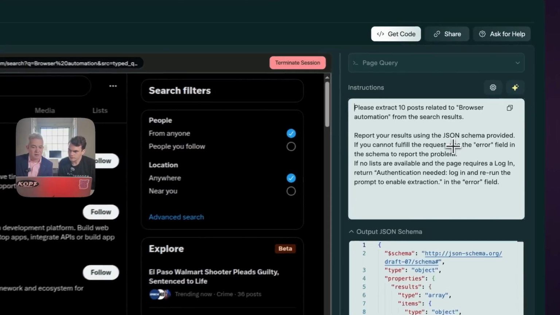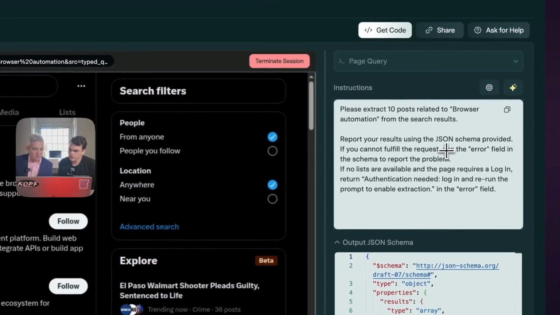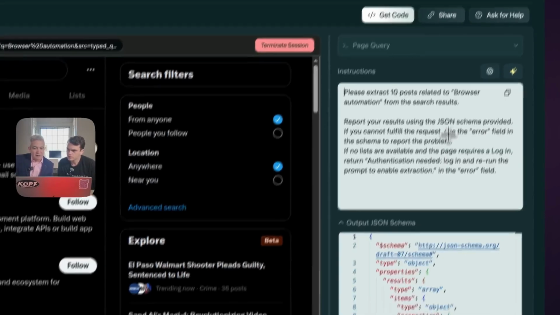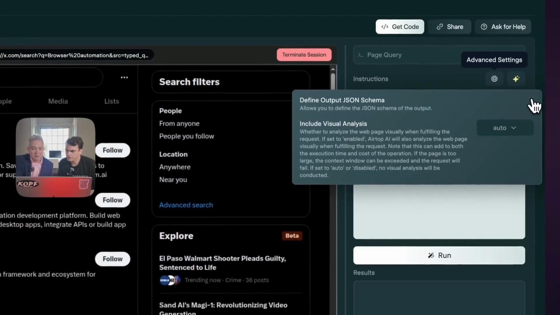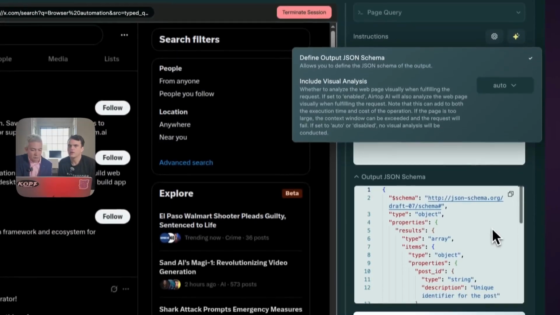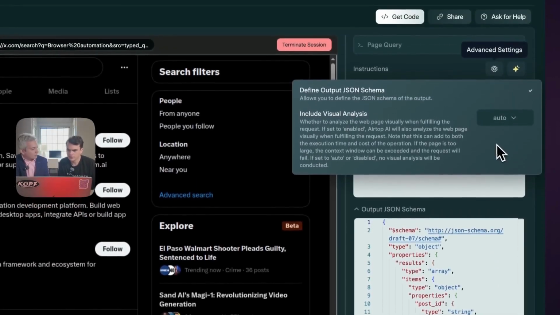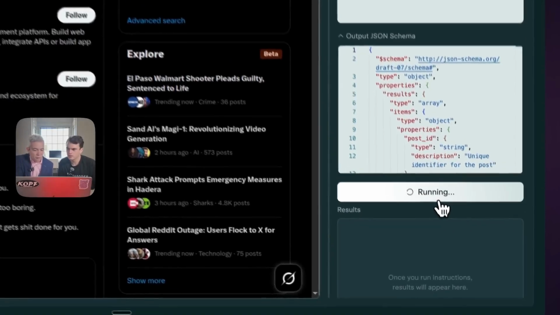For example, please extract 10 posts related to browser automation from the search results. And then there is a list of exactly what fields I want to extract. If you want the results as JSON, you can decide that. There is a small flag here that will turn this on or off if you want the JSON. Very cool. And AI will generate the JSON for you, so you don't have to worry about this.